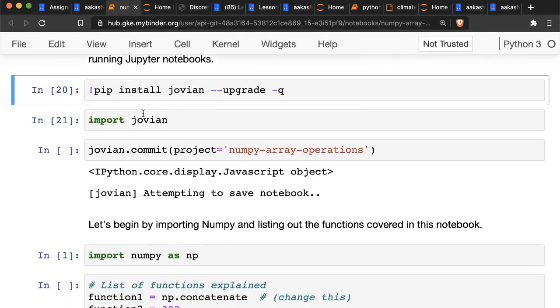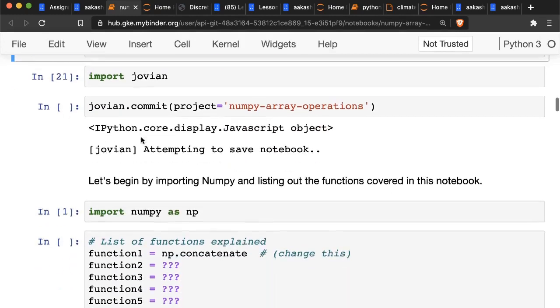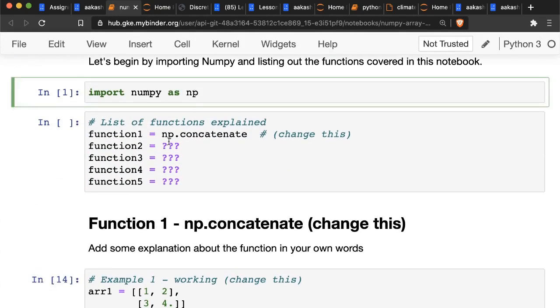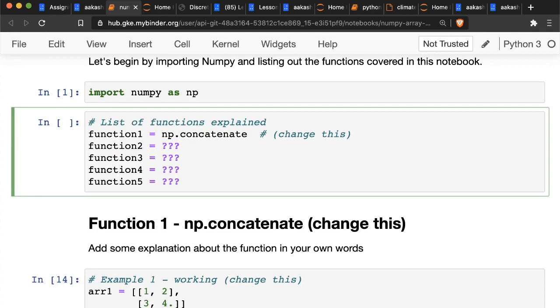Then save the notebook. I'm not going to commit here, but keep committing your notebook from time to time. Then here, once again, you need to list the functions, this time inside a code cell. I'm just going to show you one example. I've put in np.concatenate here, but you should change this. Use something else, whatever you come up with. So list the 5 functions, like np.concatenate, np.max, np.min, np.mean, np.median. These are the statistics related functions I'm going to do. So you just list them here.